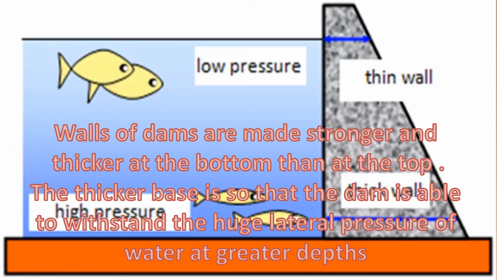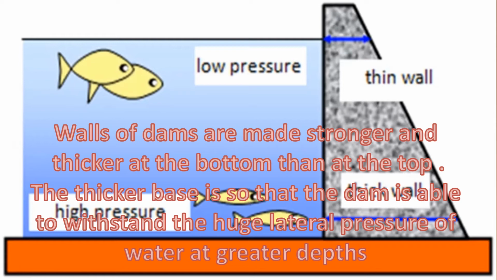The thicker base is so that the dam is able to withstand the huge lateral pressure of the water at greater depths. In the depth there will be great pressure, so to withstand that, the walls of the dams are built thicker at the bottom.